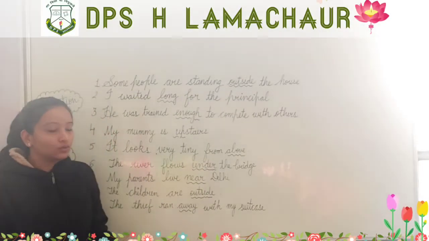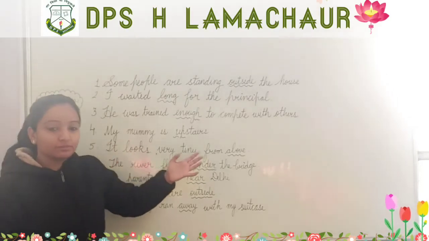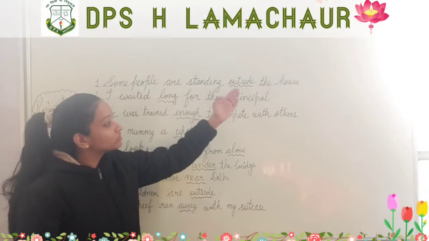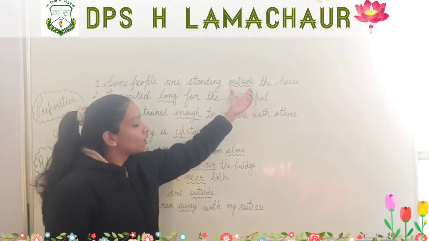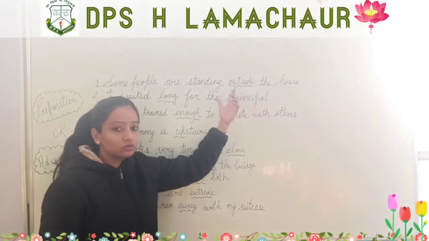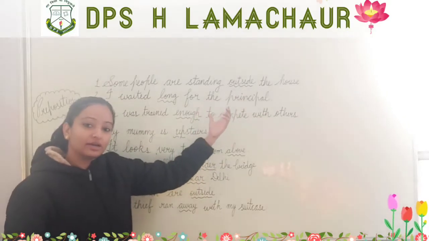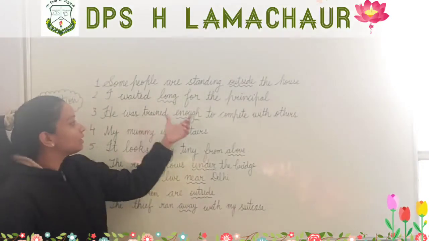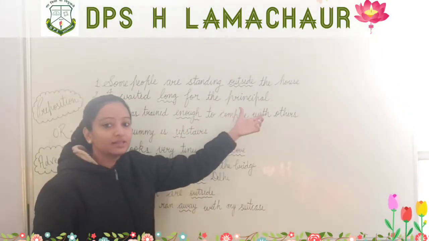We don't know what the person has to say. When we write outside before the noun house, then only we get the correct answer. Now it makes sense that some people are standing outside the house.